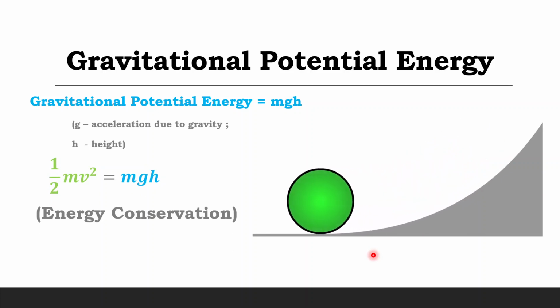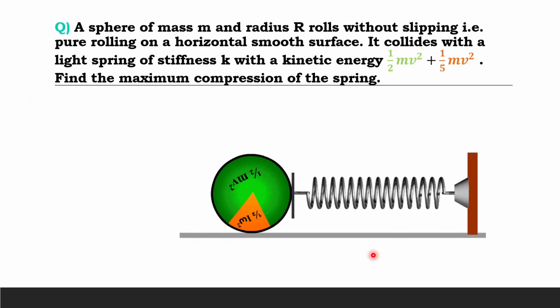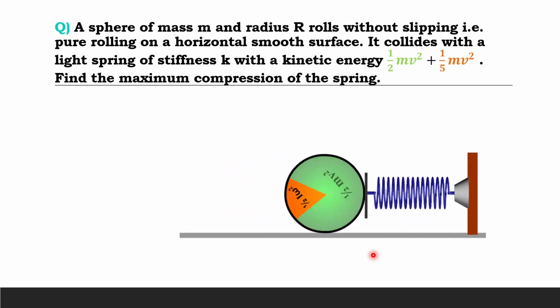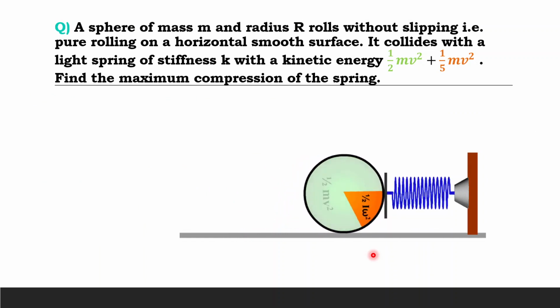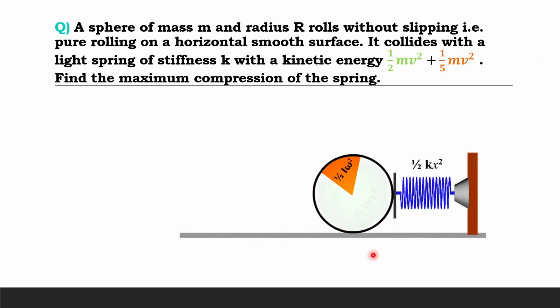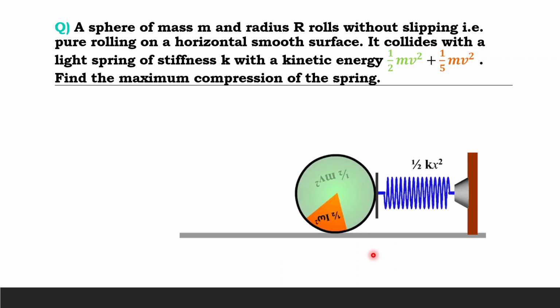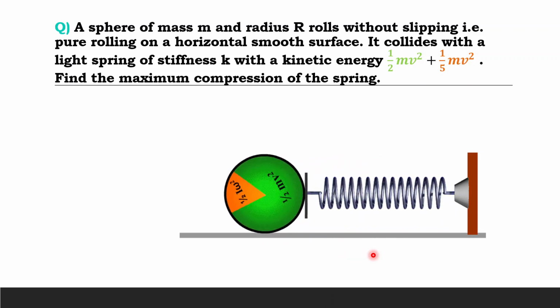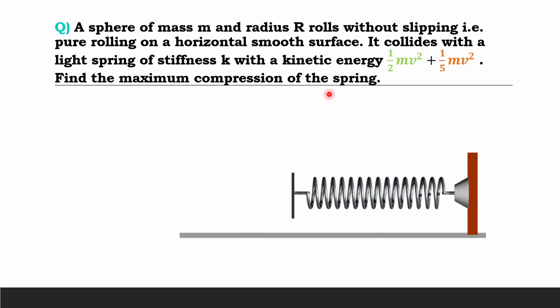First question. A sphere of mass m and radius r rolls without slipping, that is pure rolling, on a horizontal smooth surface. It collides with a light spring of stiffness k with a kinetic energy half mv squared plus 1 by 5 mv squared. Find the maximum compression of the spring.